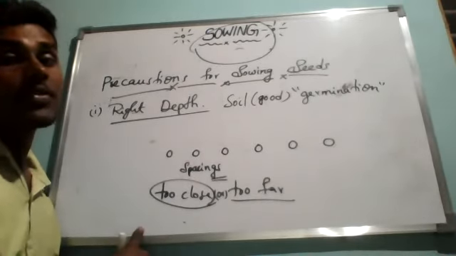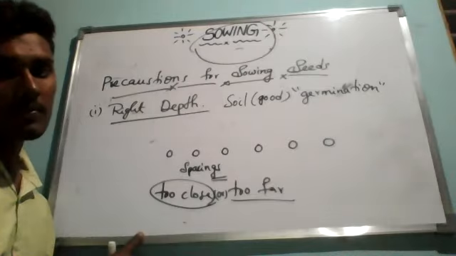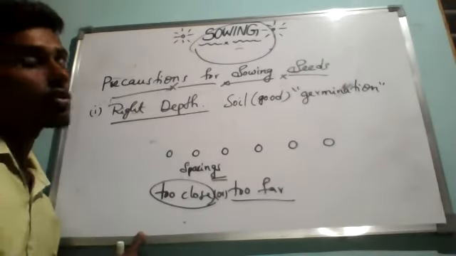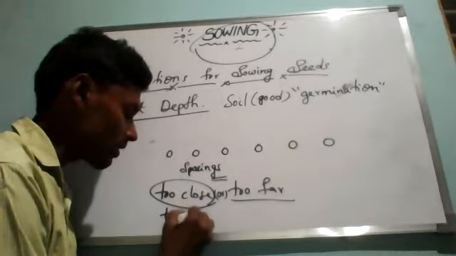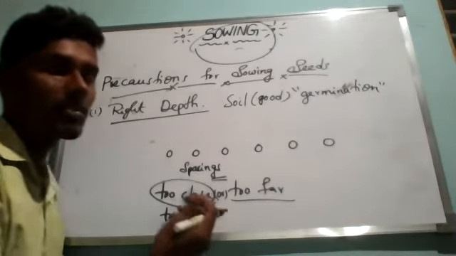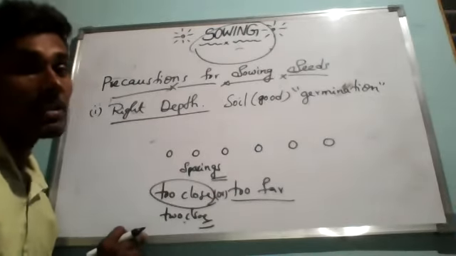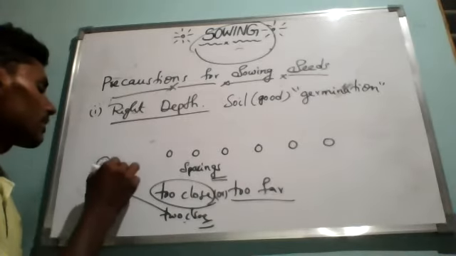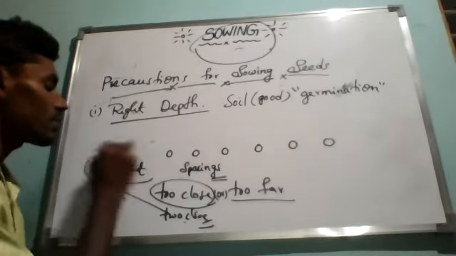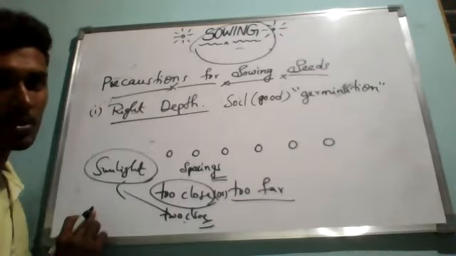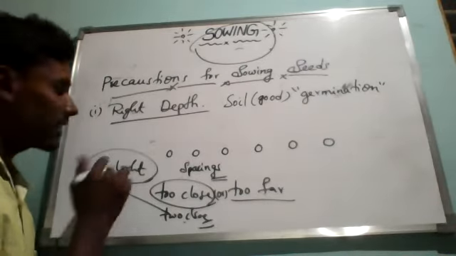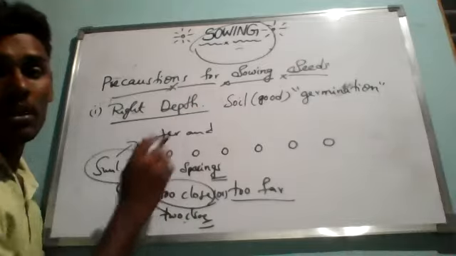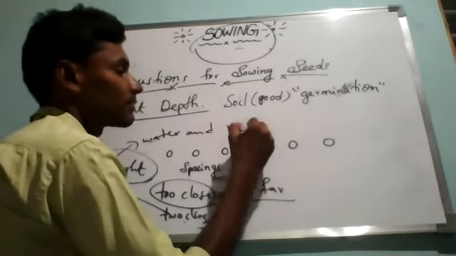If the seeds are sown too close, the plants formed from them will also be too close. They will not get enough sunlight, and we know the importance of sunlight for the photosynthesis process. They cannot get enough sunlight, water and other nutrients.